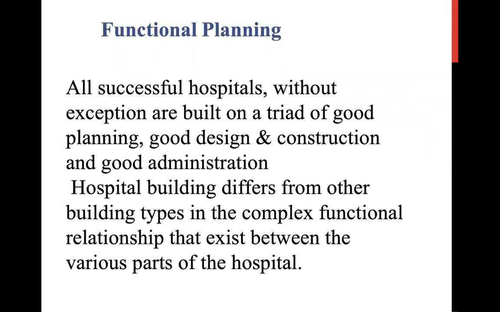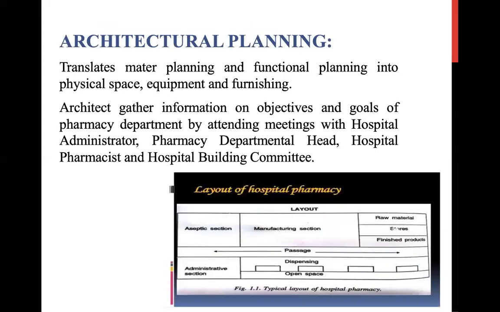Now, functional planning is: all successful hospitals, without exception, are built on a triad of good planning, good design and construction, and good administration. Hospital building differs from other building types in the complex functional relationship that exists between the various parts of the hospital.